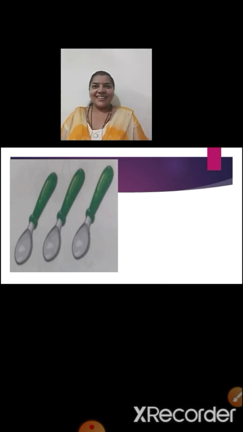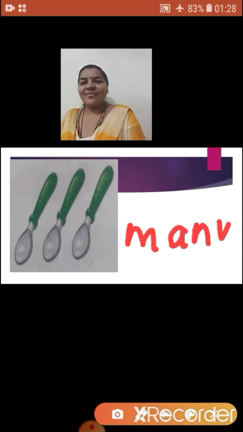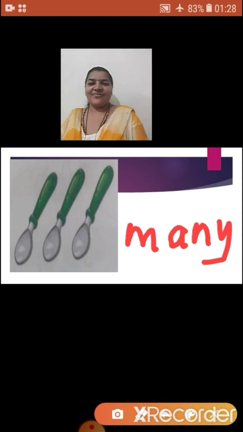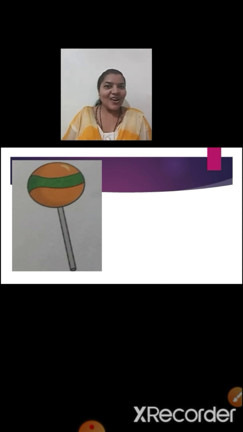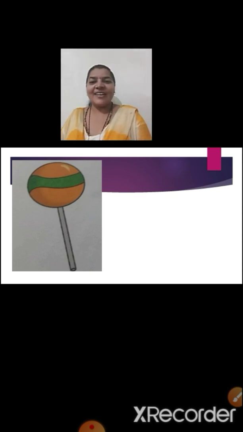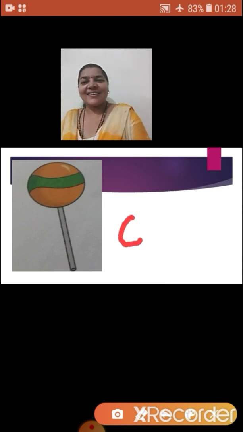Yes, these are the pictures of spoons. And here, yes, I know, the answer is many. Now what is this, children? Your favorite lollipop. And here is only one. So write 1.